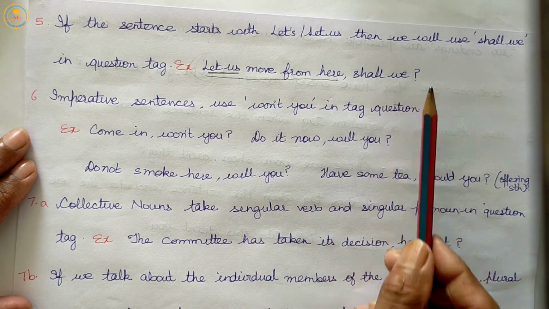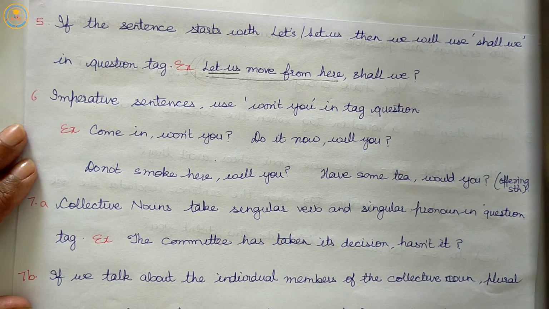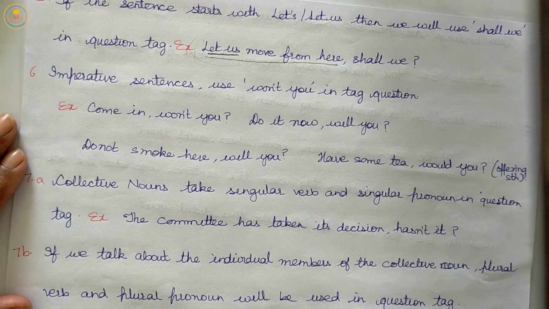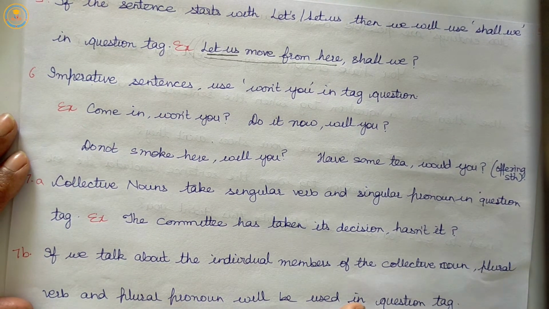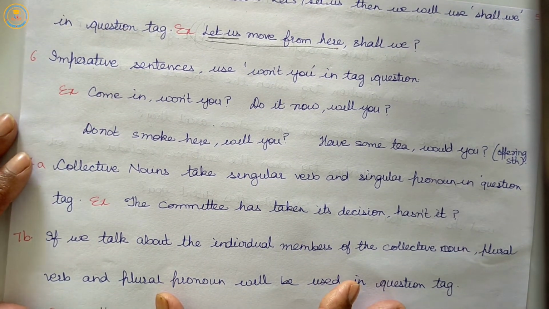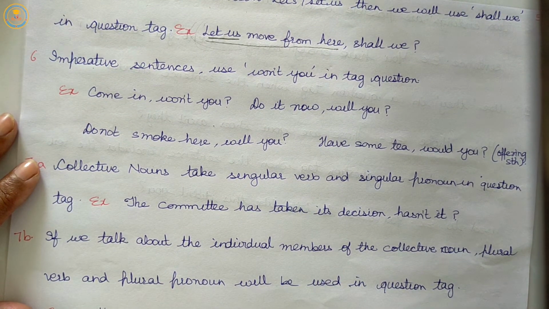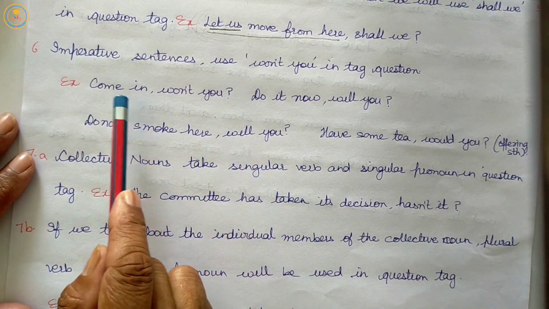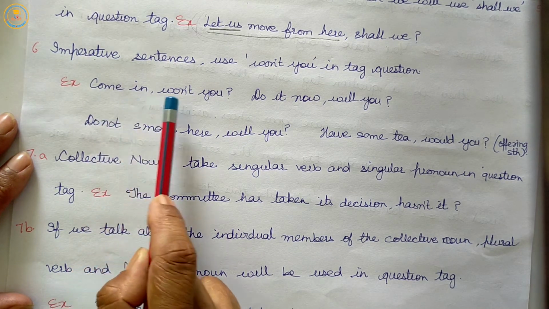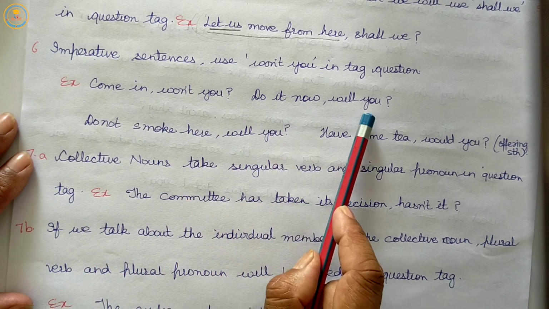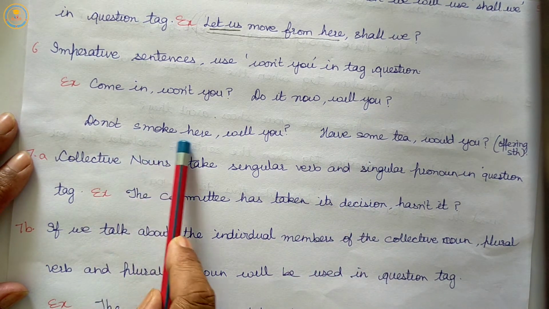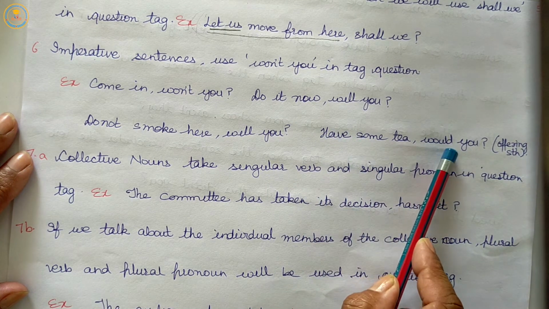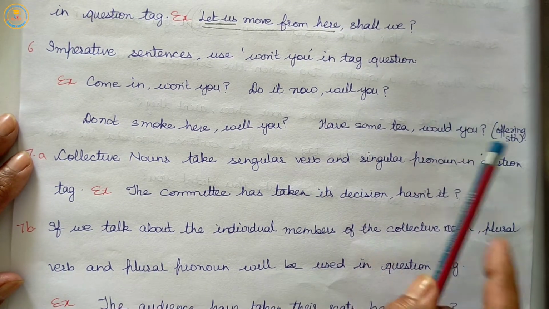Shall we? Next, imperative sentences. Use won't you in tag question. Will you or won't you. And we will use would for offering something. That we have already discussed in our previous topic in expressions. So let us see the example. Come in. Won't you? Do it now. Will you? Don't smoke here. Will you? Have some tea. Would you? Here we are offering something to somebody. So we will use would you.